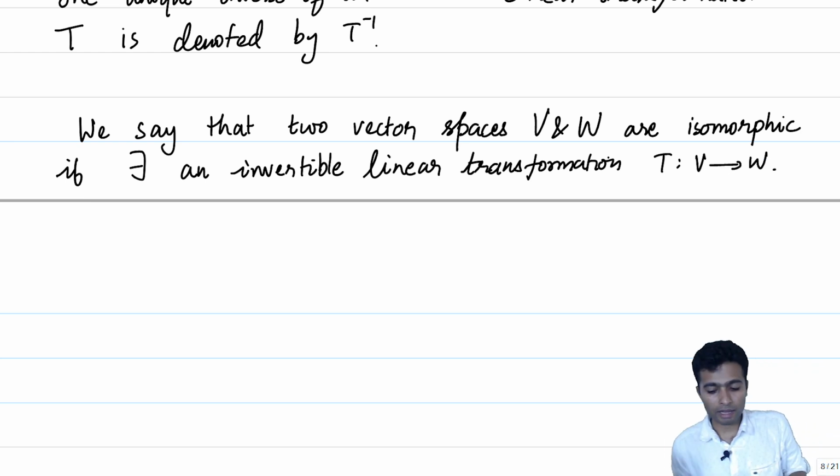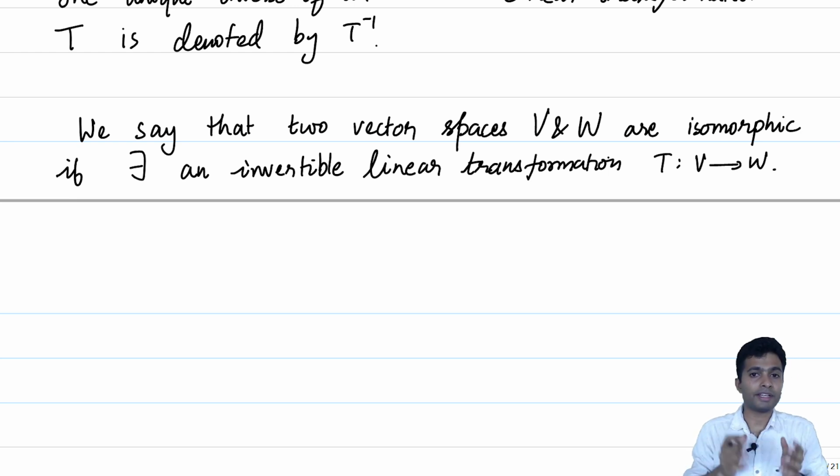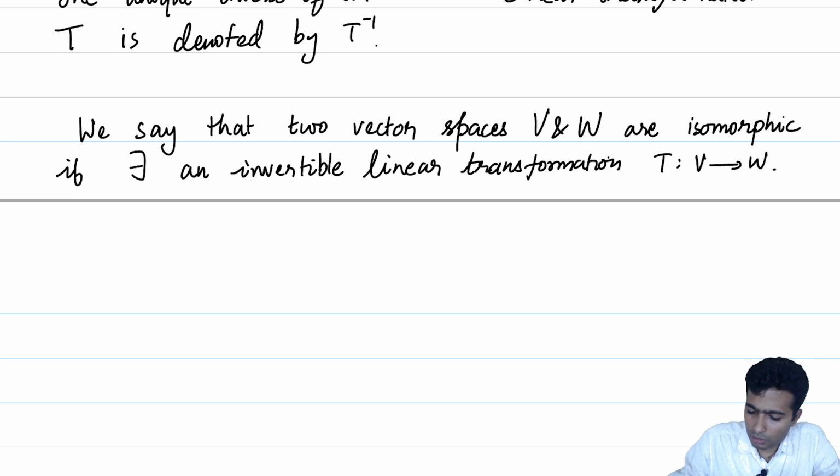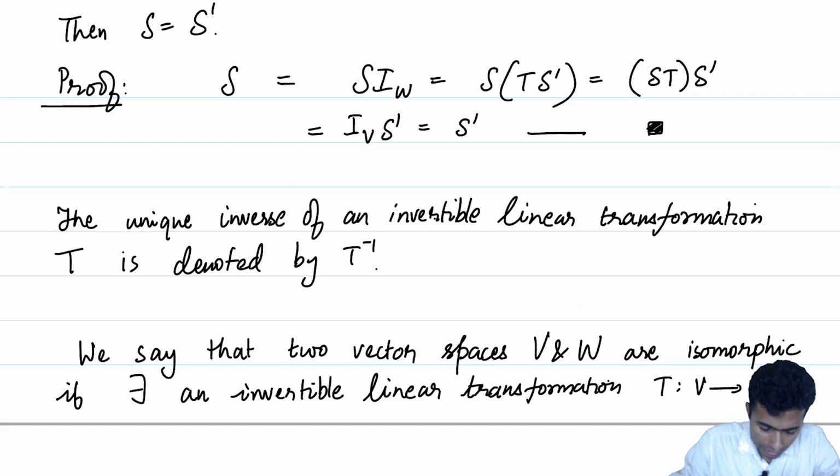Notice that if we have an invertible linear transformation T from V to W, we also have an invertible linear transformation from W to V, which we obtain from T itself, namely the inverse, T inverse. T inverse is an invertible linear transformation from W to V. So in some sense, whatever we can say for T and T inverse can be said for T inverse and T as well.